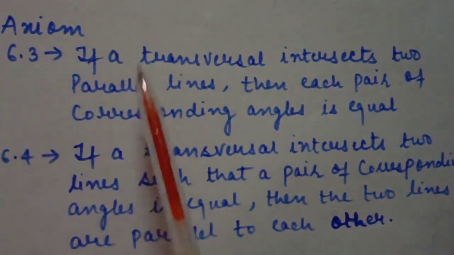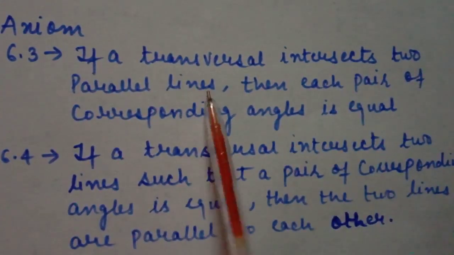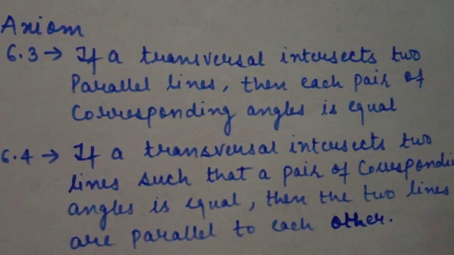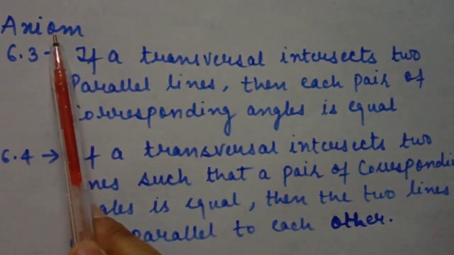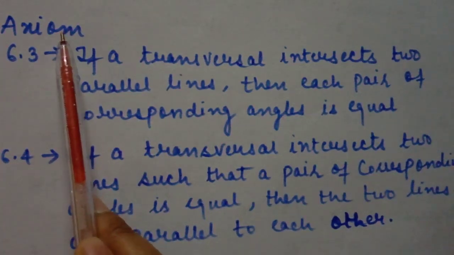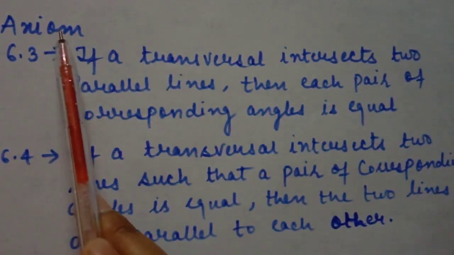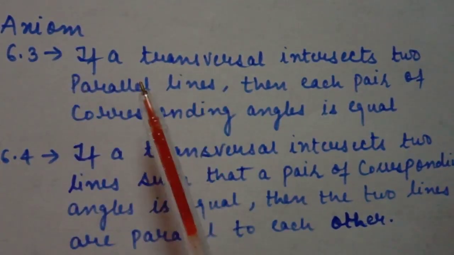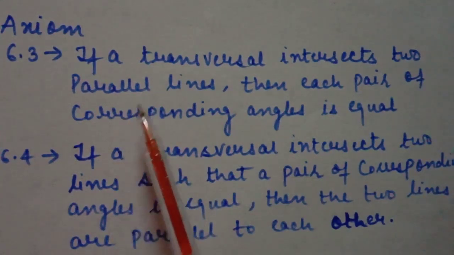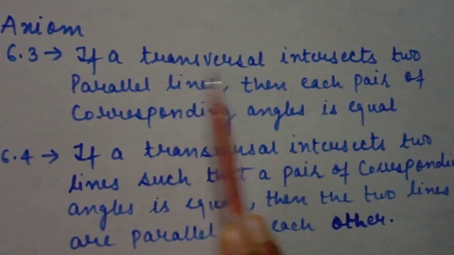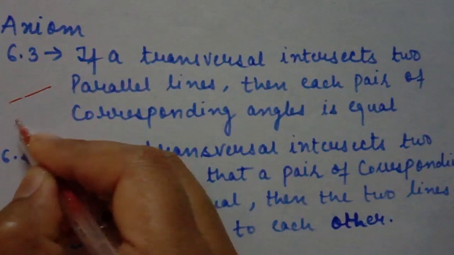Axiom 6.3 is, if a transversal intersects two parallel lines, then each pair of corresponding angles is equal. Students, I explained yesterday what axioms are. Axioms are those assumptions or statements which we take as universal truth, and we can't change them, we can't prove them, we don't have any proof. So for starting our chapter with parallel lines and transversal, our mathematicians decided on one axiom: if two parallel lines are intersected by a transversal line, then each pair of corresponding angles is equal.